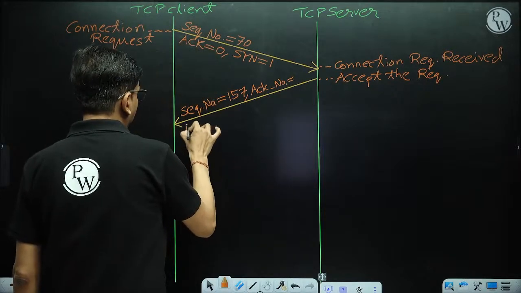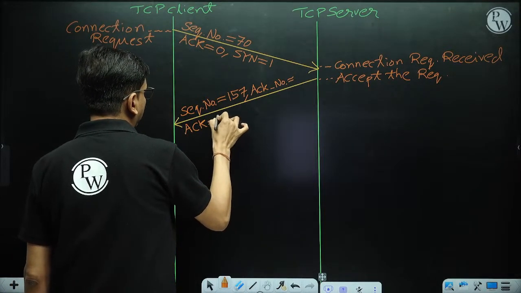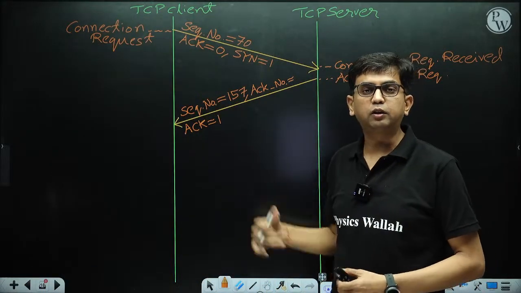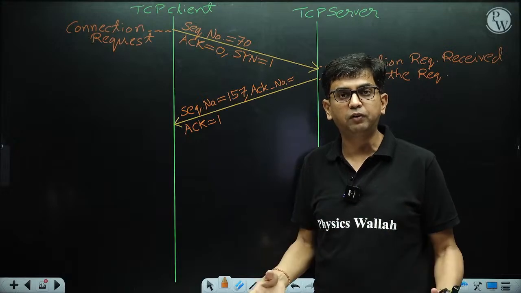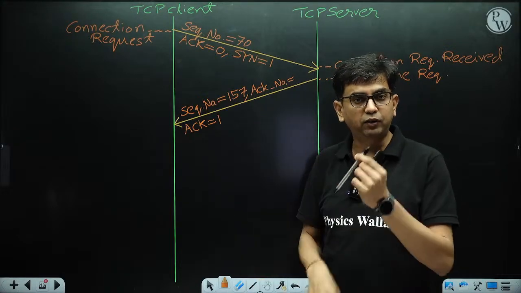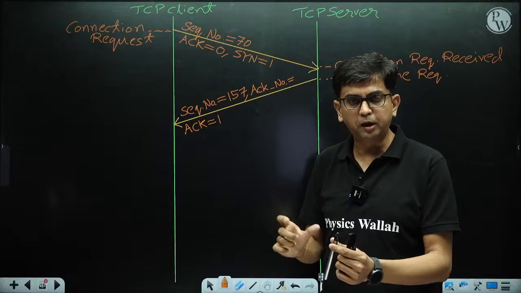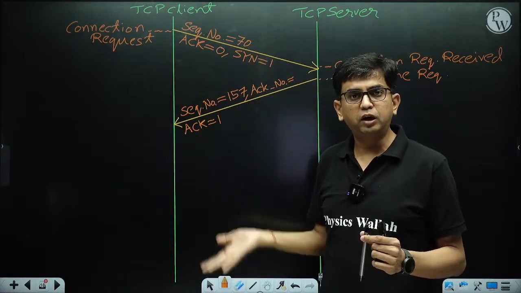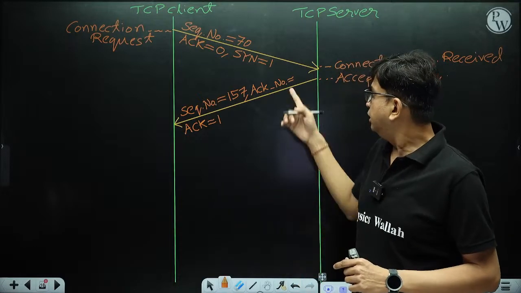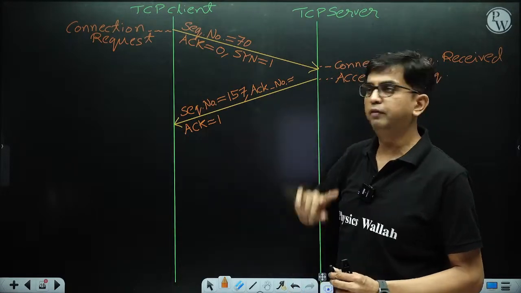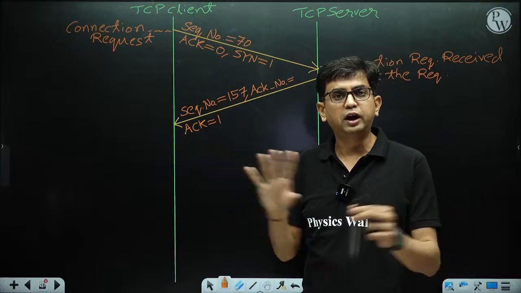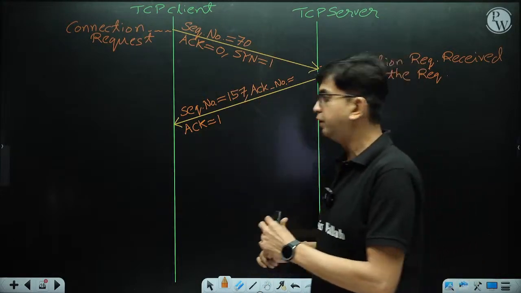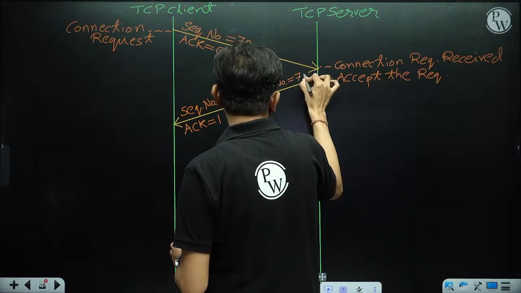And the ACK flag is 1. Why is the ACK flag 1? Because it is telling that the acknowledgement field is not containing a garbage value. It is telling that the acknowledgement field contains the acknowledgement number of your segment. Whatever segment was sent by you, I am acknowledging that segment. So basically, this acknowledgement number is not 70. Although the payload field is not containing any data, the acknowledgement number is 70 plus 1, which is 71.